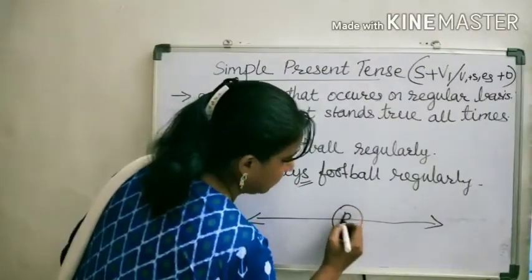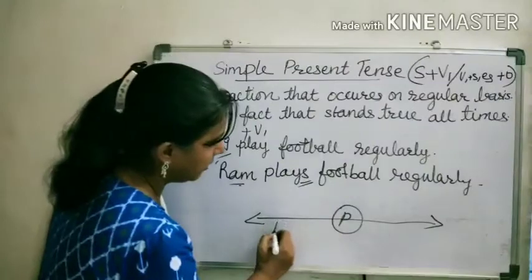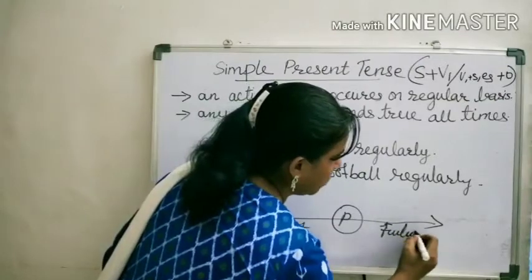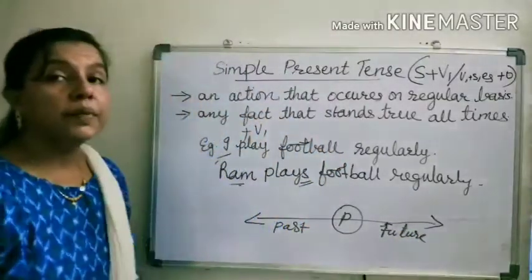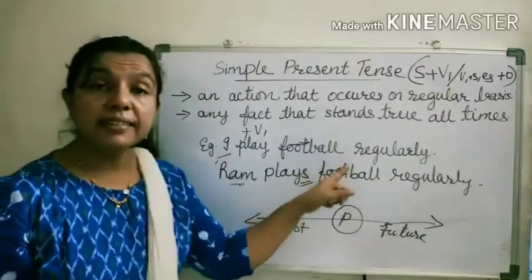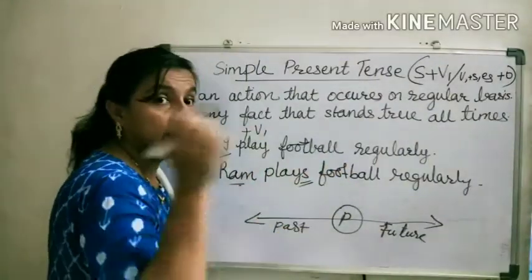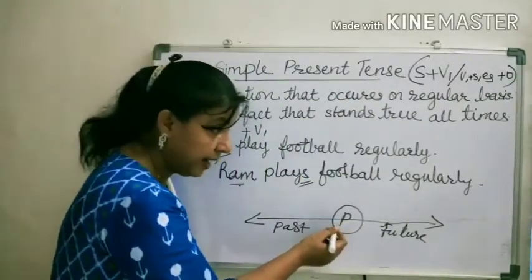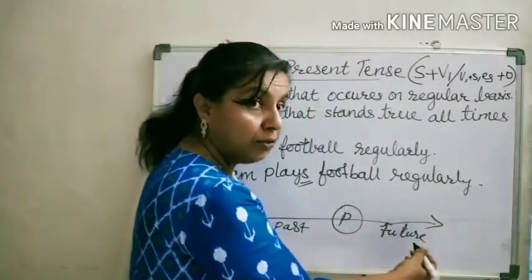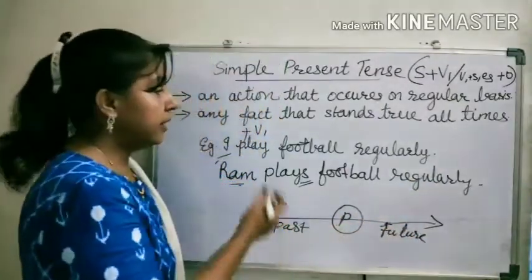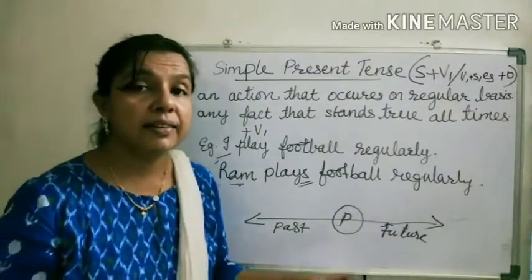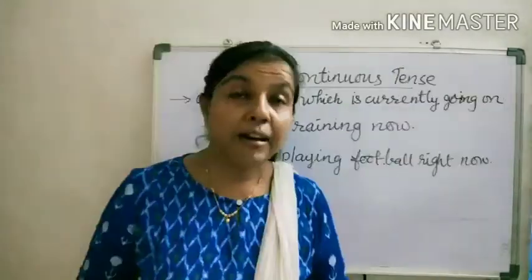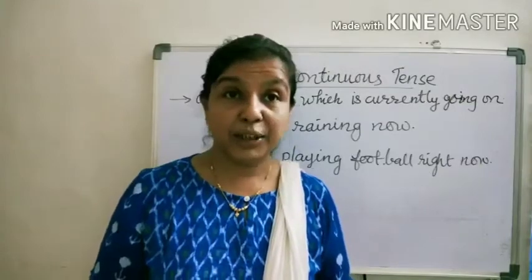Let us look at the timeline. See here, this is the present time, and this is past, and this is future. The action is happening in the past regularly. It is relevant in the past also, and it is relevant in present time, and it will go on in future regularly. So in simple present tense, the action occurs all the time, regularly, continuously.